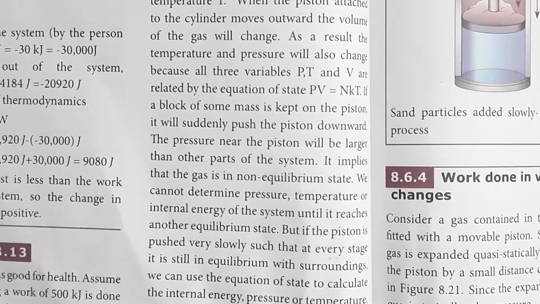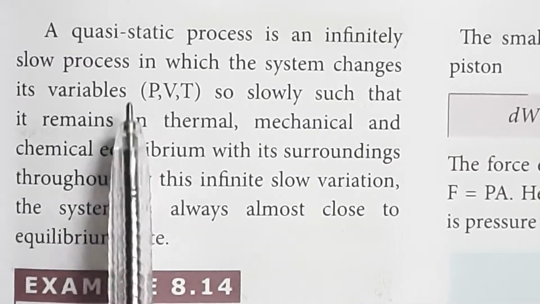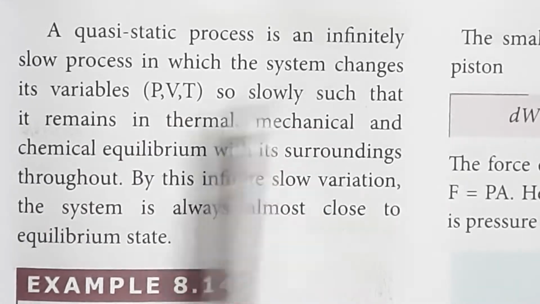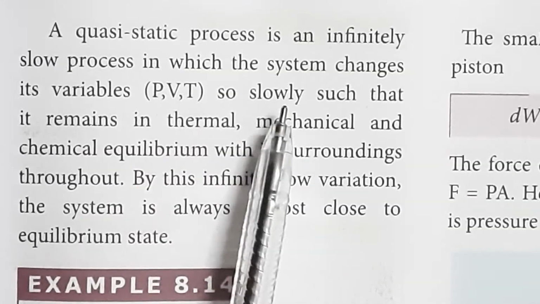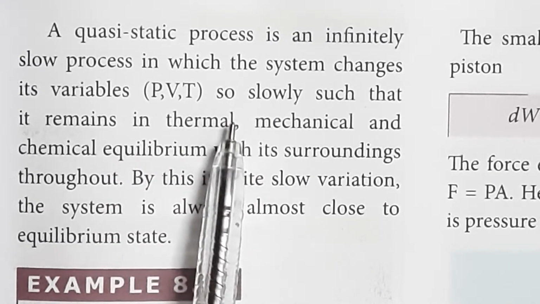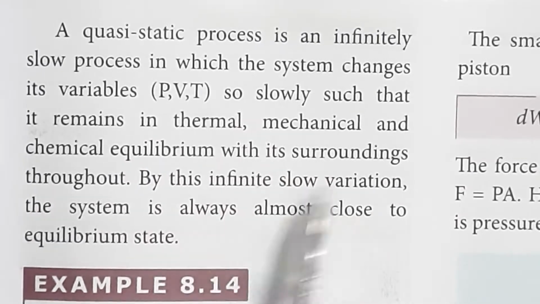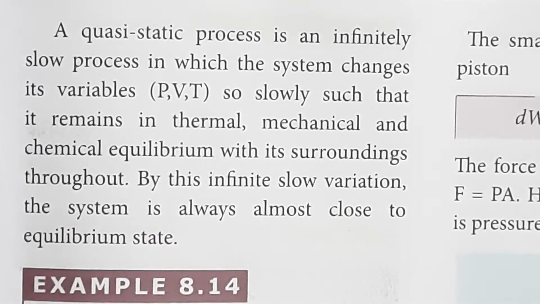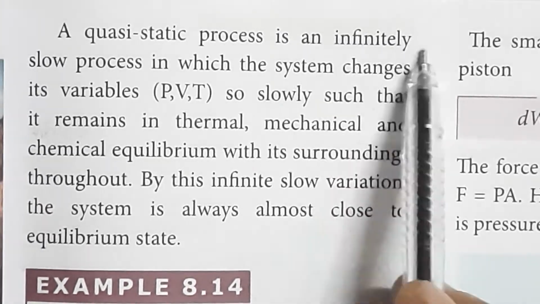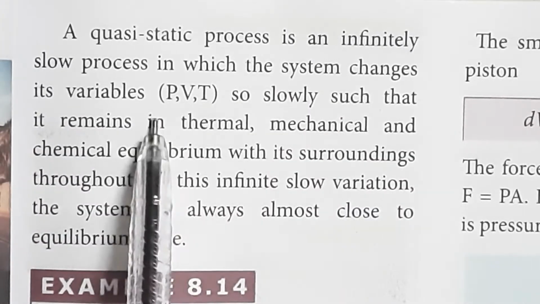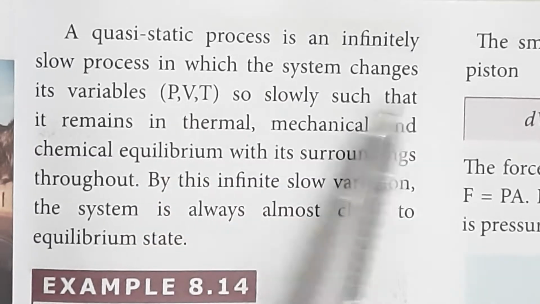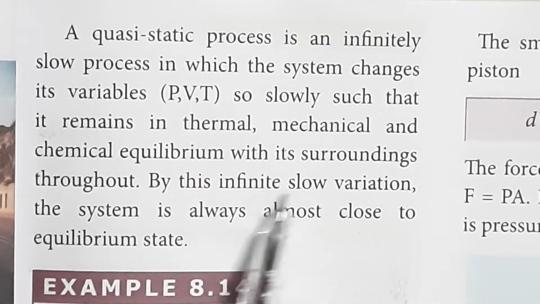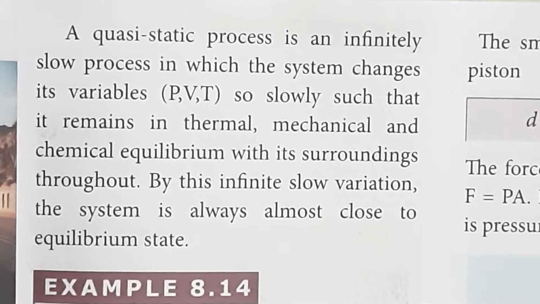So define quasi-static process. A quasi-static process is an infinitely slow process in which the system changes its variables P, V, T so slowly such that it remains in thermal, mechanical and chemical equilibrium with its surroundings throughout. By this infinitely slow variation, the system is always almost close to the equilibrium state.